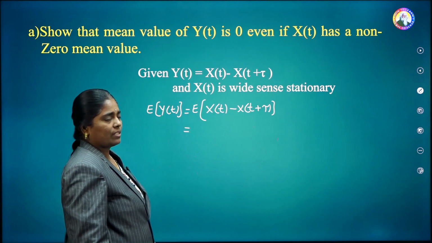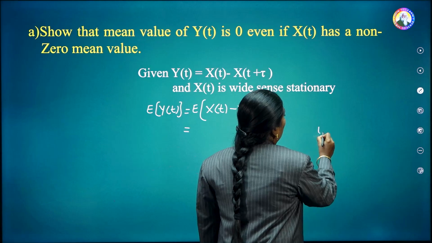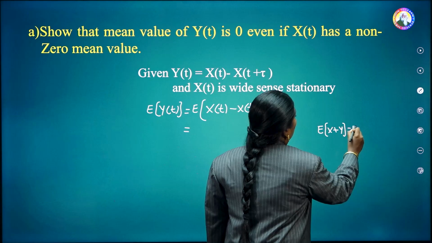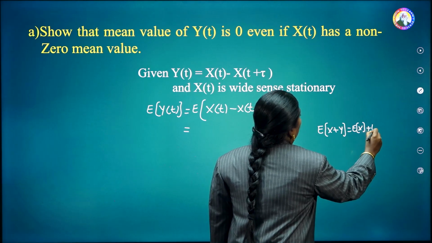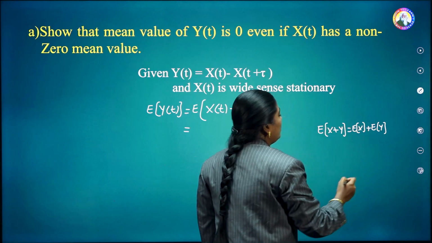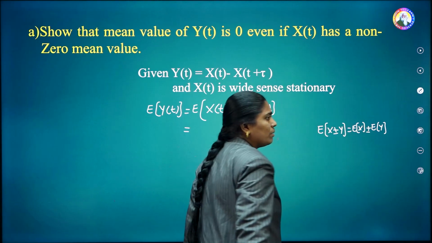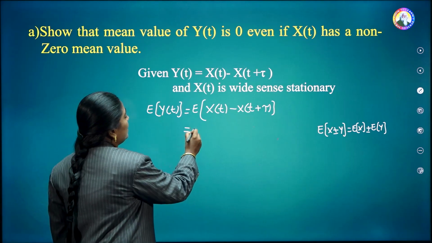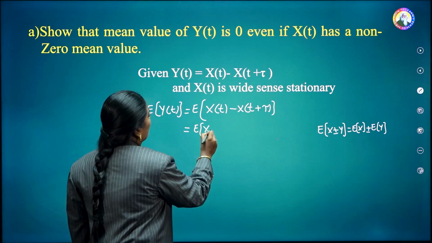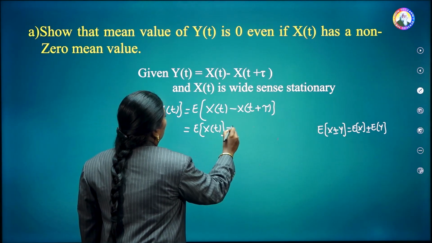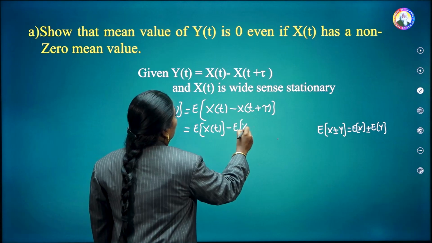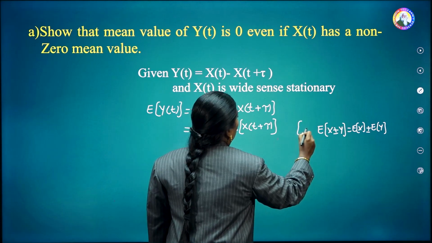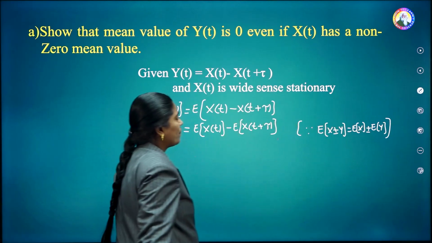Apply theorems on expectation. Generally we have E of x plus y is equal to E of x plus E of y. Similarly, E of x minus y is also equal to E of x minus E of y. Therefore, here you can apply that formula. This is equal to E of x of t minus E of x of t plus tau. Simply apply the properties of expectation here.